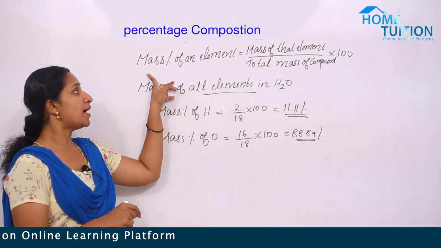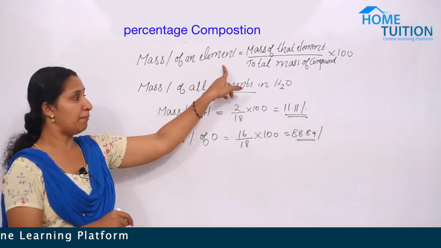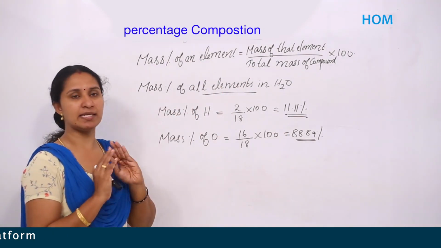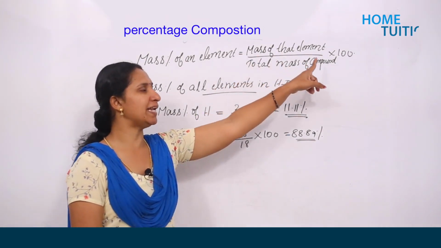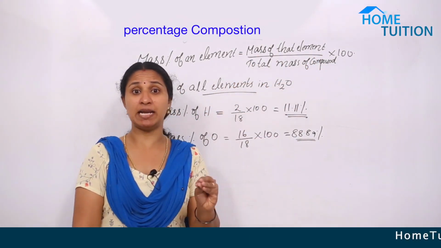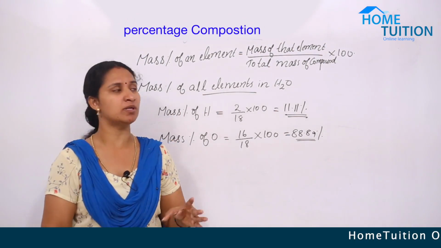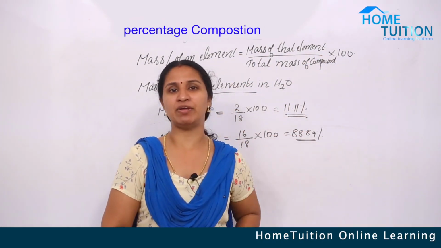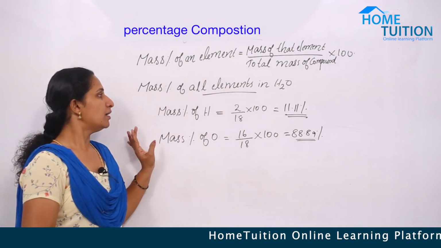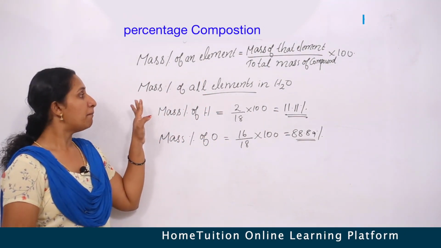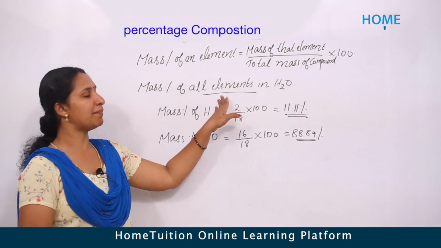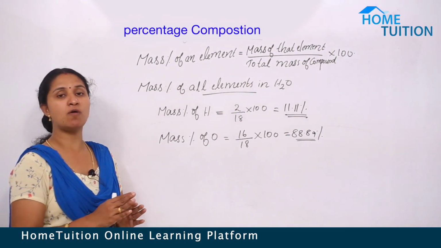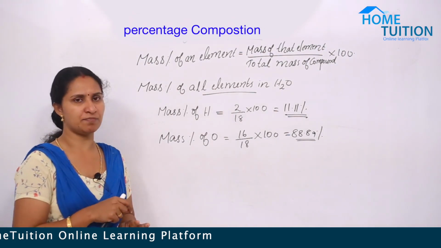That's all. The mass percentage of an element, otherwise called percentage composition, is equal to the mass of that element in that particular compound divided by the total mass of the compound, multiplied by 100. Let's say an example: the mass percentage of all elements in water. We want to find the mass percentage of all the elements present in water.